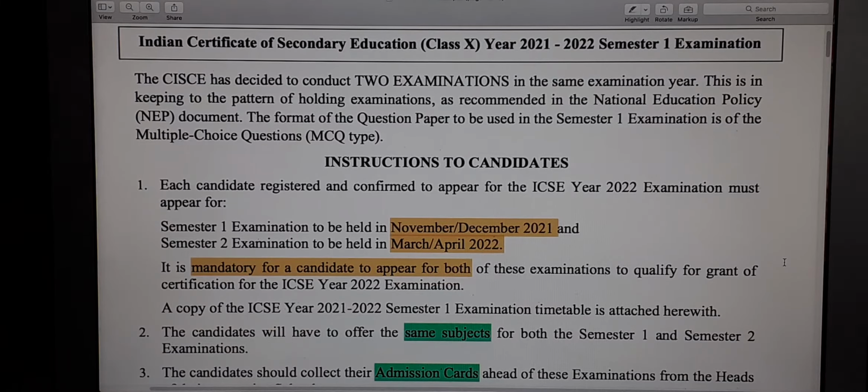Instructions to candidates are given here. I have marked two colors. You can see yellow and green. Green is something which is very generic, but yellow ones are the important ones, which are instructions for the candidates which they must follow during this semester 1 examination and also overall for their examination and pass certificate and mark sheet for their grade 10 examination.